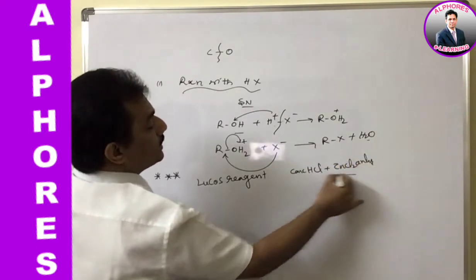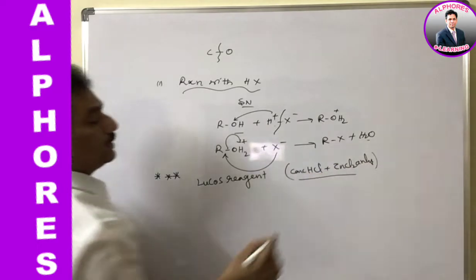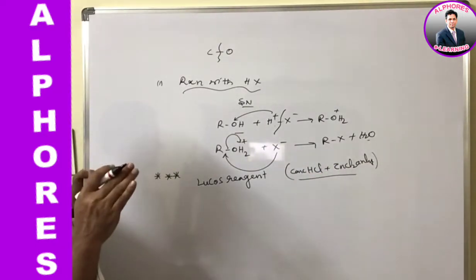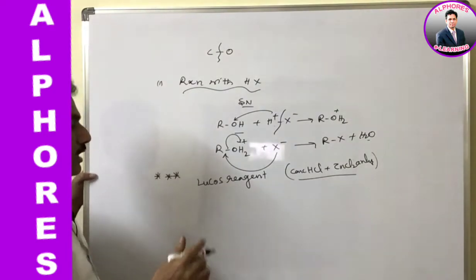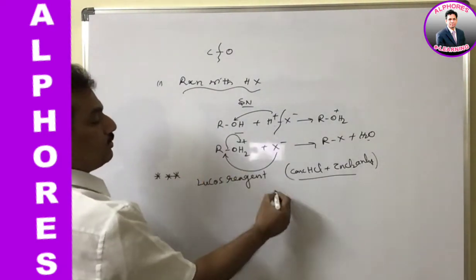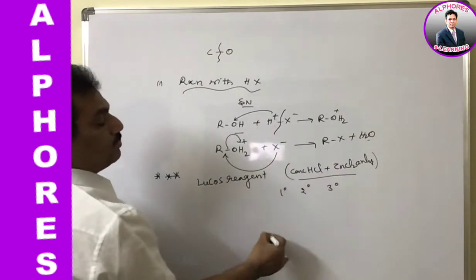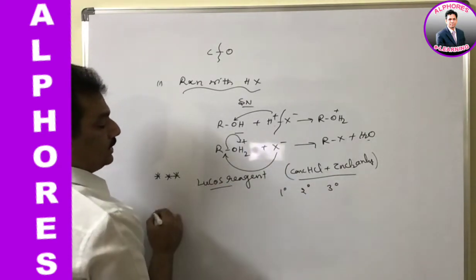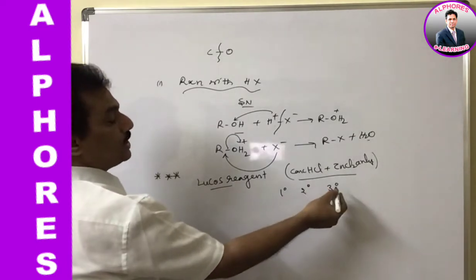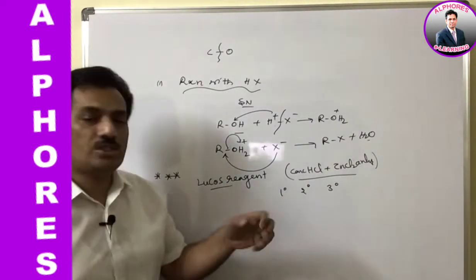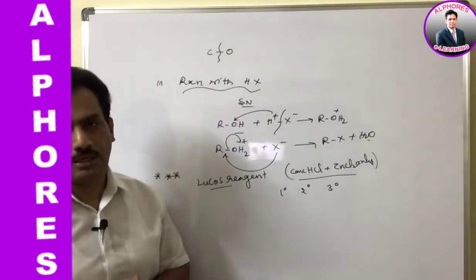These two mixture is known as Lucas reagent: concentrated HCl plus anhydrous ZnCl2. Clear? With this one, we can distinguish primary, secondary and tertiary alcohols, because with this Lucas reagent, the reactivity of these three is different, and that reactivity leads to the formation of turbidity.